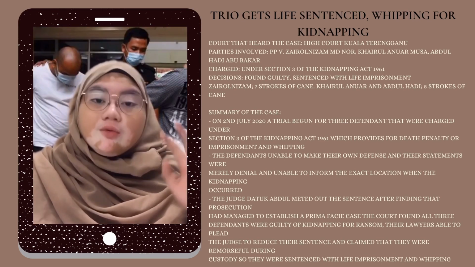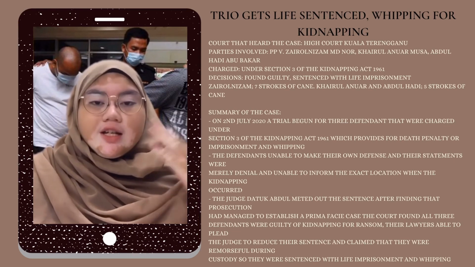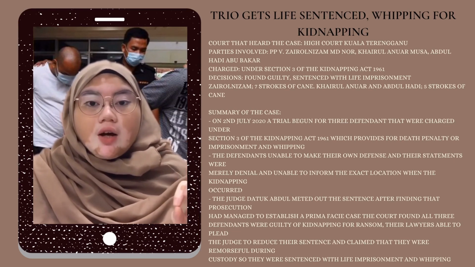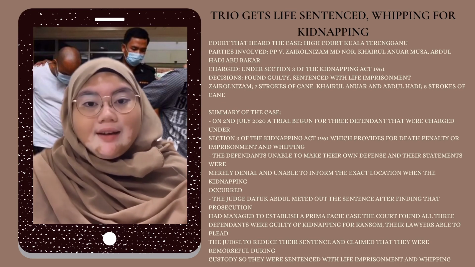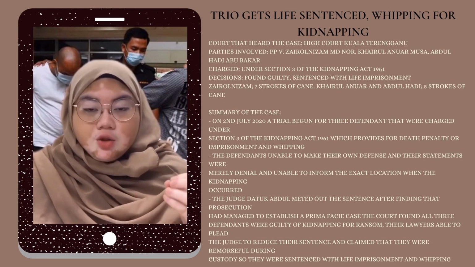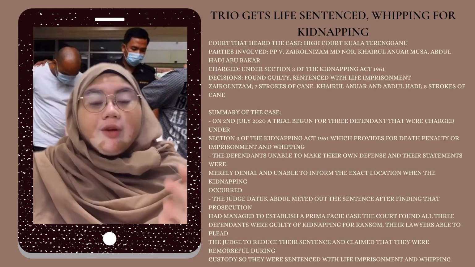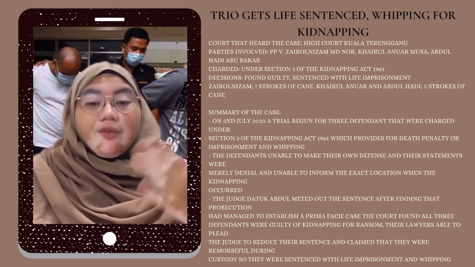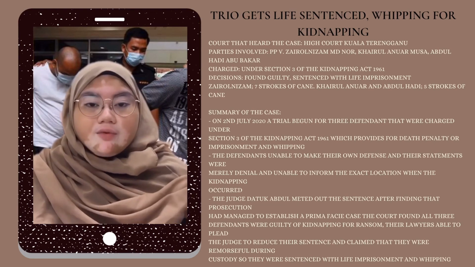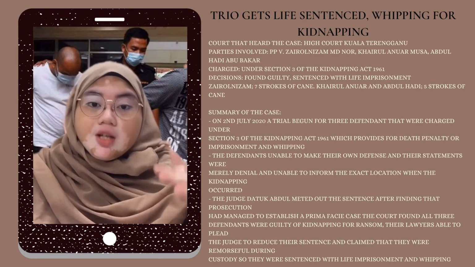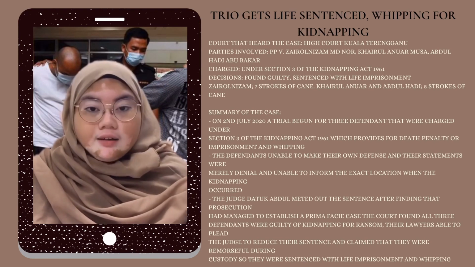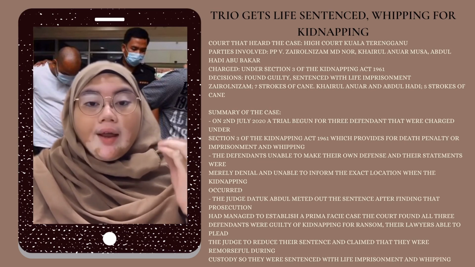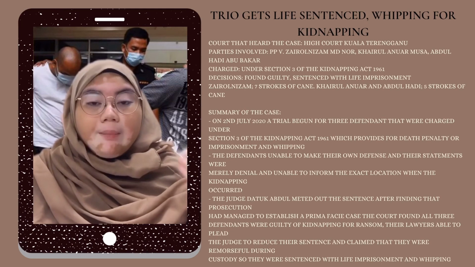On 2nd of July 2020, the trial began for these 3 defendants. They were charged under Section 3 of the Kidnapping Act 1961, which provides for the death penalty or life imprisonment with whipping. During the trial, the defendants were unable to make a defense for themselves, and their statements were merely denials, and they were also unable to provide the exact location where they were when the kidnapping occurred.